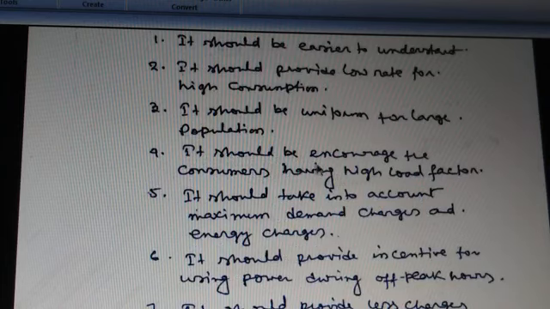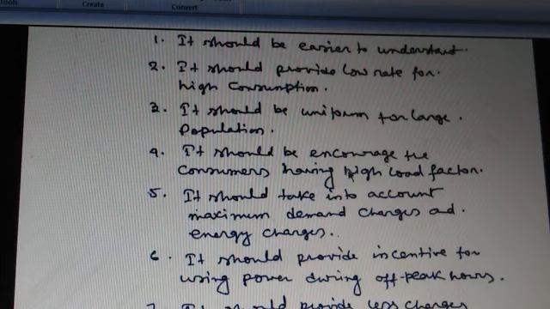Next point, it should encourage the consumers having high load power factor, because power factor is related to different factors of electricity. If the power factor of a system is low, that means if the power factor is falling in a system, then the current vector in magnitude is increased.